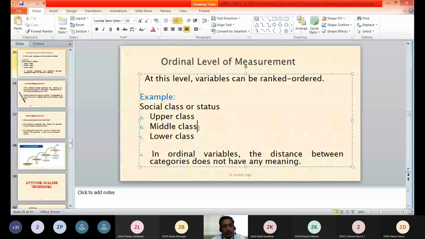We do not know how much difference of income or difference of status there is between upper class and middle class, as well as between middle class and lower class. So the distance is not known. However, they are ranked. So hierarchy or rank or order is followed in the ordinal level of measurement.